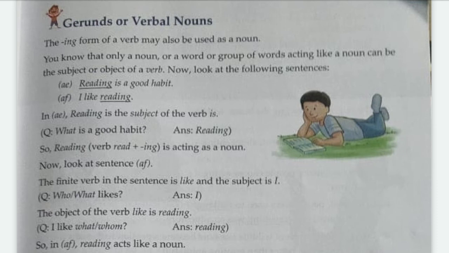Any subject or object of a verb will act as a noun, right? Now look at the following sentences. Reading is a good habit. I like reading. Reading is the subject of the verb "is", right? And in the second, reading is the object of the verb "like". So what is a good habit? Reading. So reading, verb read plus -ing, is acting as a noun.